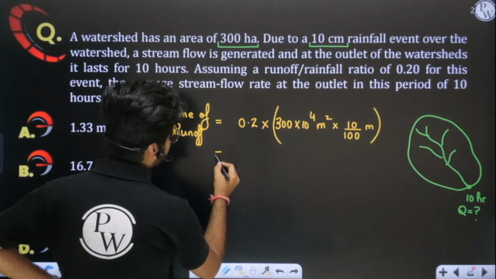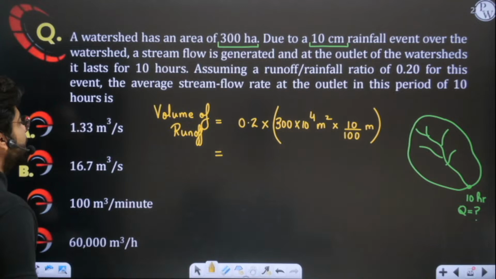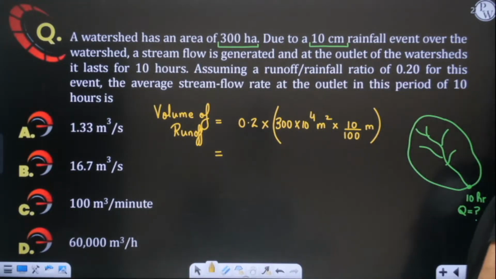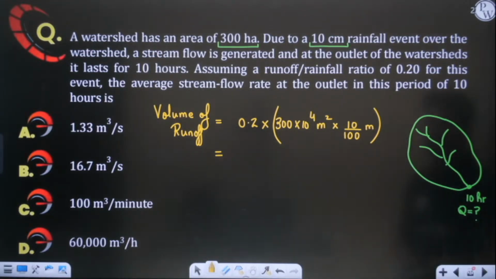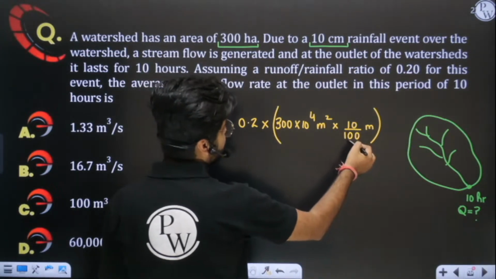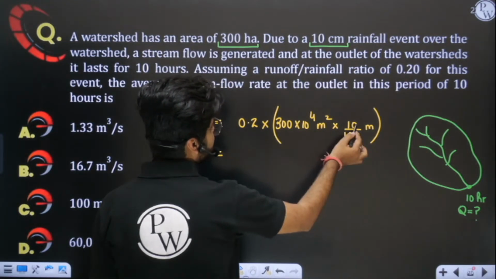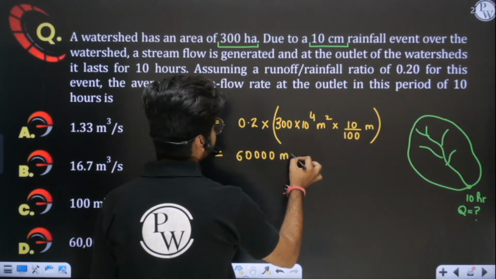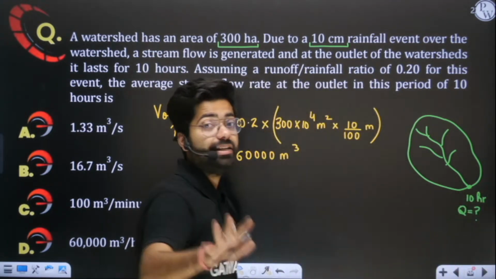So this is the volume of runoff. Multiply this, how much are you getting? Let me also solve it. 30 into 2 is nothing but 60, I guess. This we can simply evaluate. Those two will get cancelled, only 10 power 4 remains, so 60,000. This is a simple calculation. So 60,000 is the amount of water which is passing from here slowly and steadily in 10 hours.